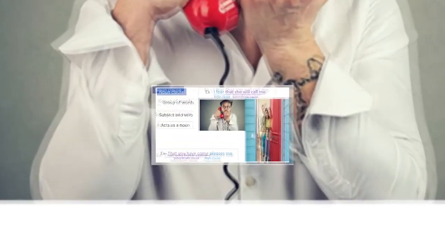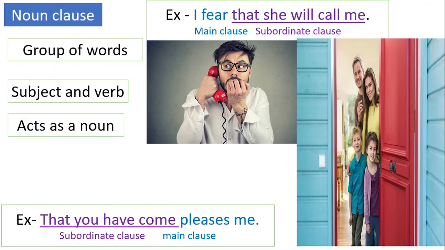Let's move on to one more example. That you have come pleases me. Here, that you have come is a noun clause as it is acting as a subject to the verb pleases. So basically this clause does the work of a noun.